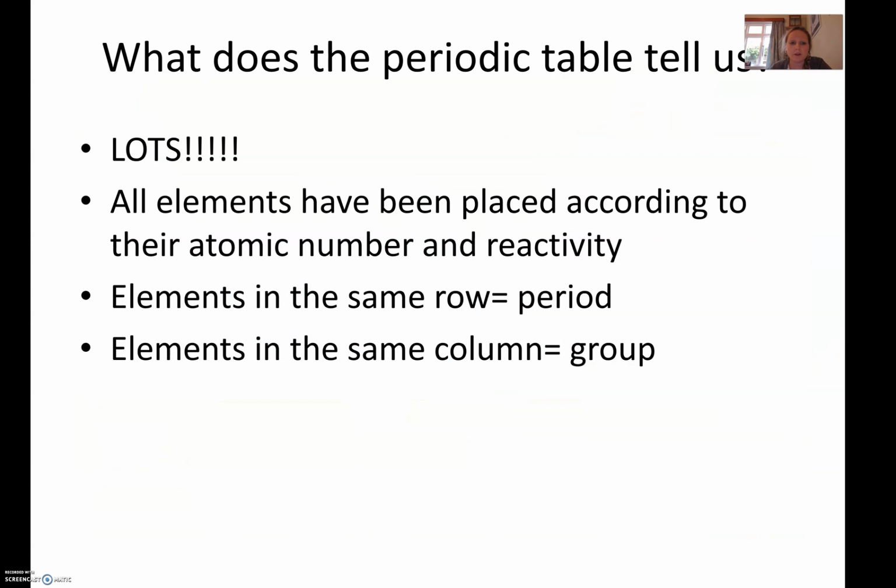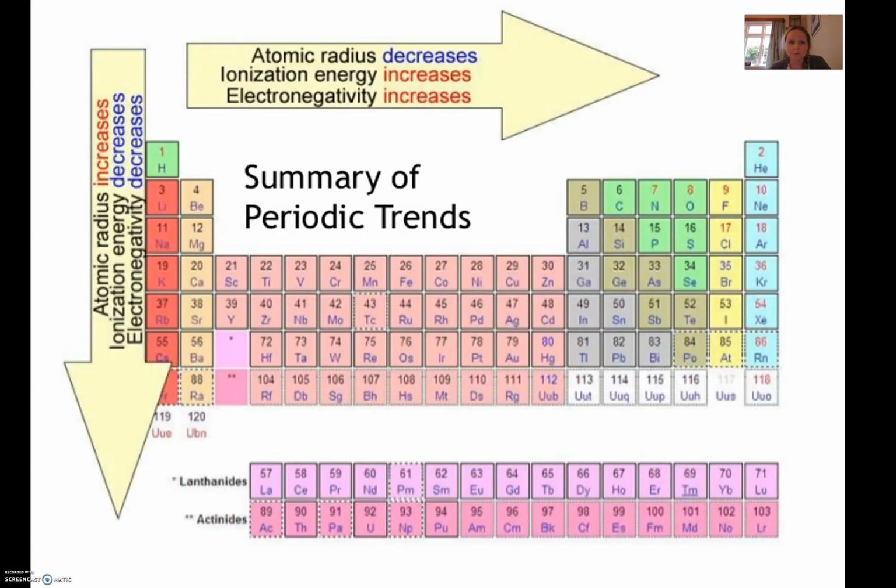Okay, so the periodic table, what does it tell us? Lots and lots and lots. Elements are placed according to their atomic number and reactivity. That's probably the biggest one for where we're headed on this. Remember, elements in the same row, that's called a period, and same column is called a group. So no longer can we use column and row. Hopefully you haven't been for a few years now.